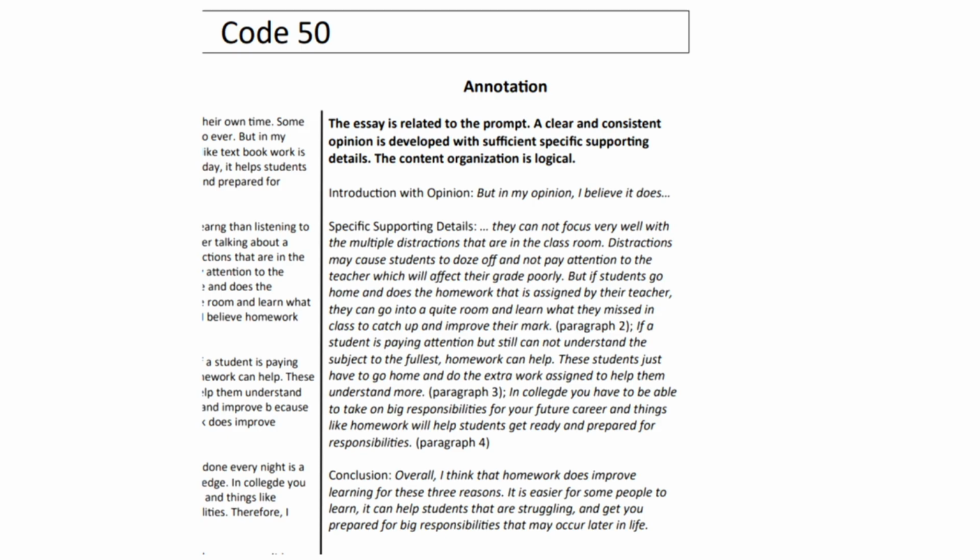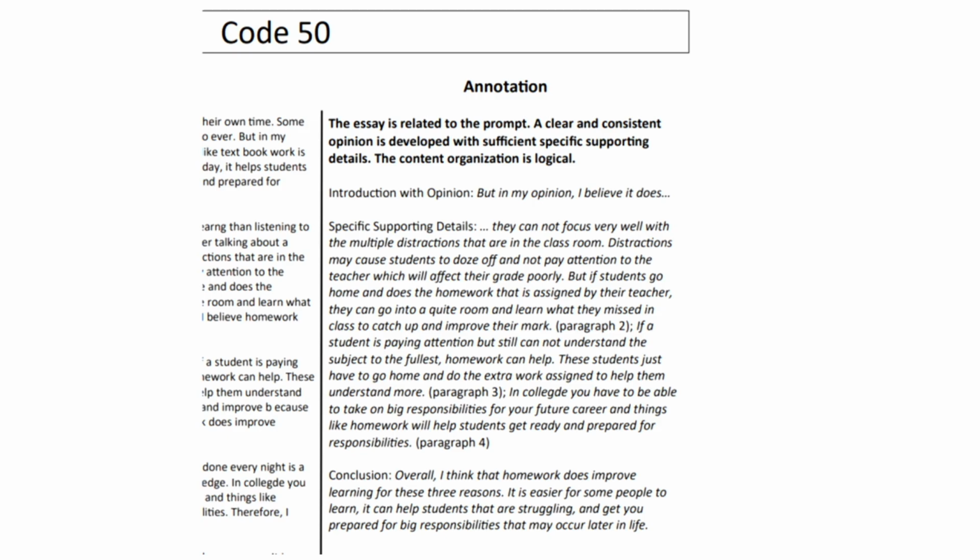Last of all, doing your homework in high school and getting it all done every night is a good habit because it makes you more responsible and ready for college. In college, you have to be able to take on big responsibilities for your future career, and things like homework will help students get ready and prepared for responsibilities. Therefore, I believe that homework does improve learning.